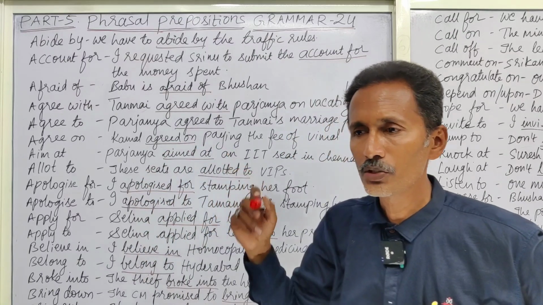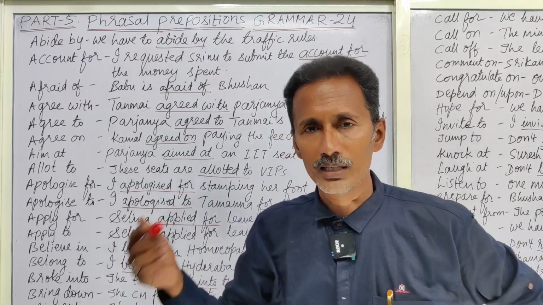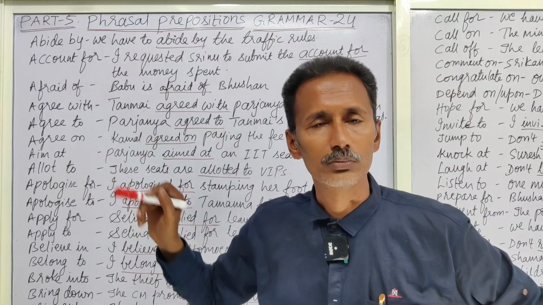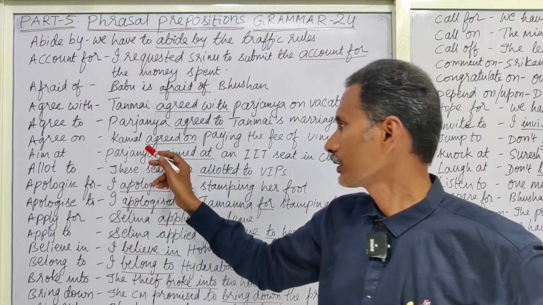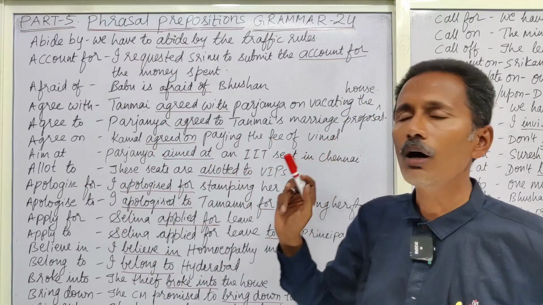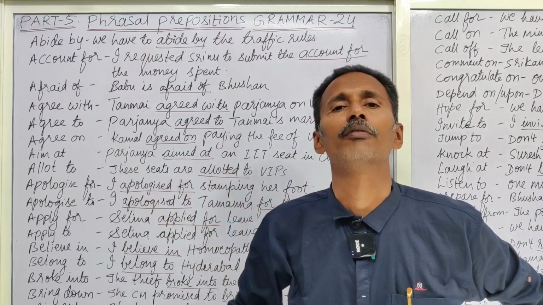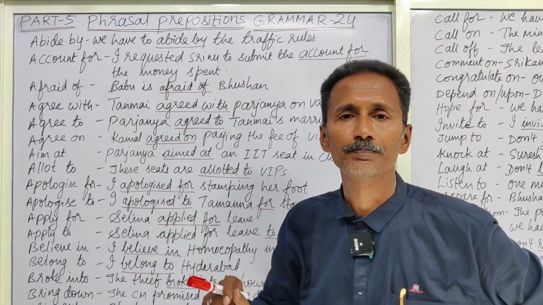When we want to suggest something that is almost like a suggestion or a proposal, then we have to use to. Next, agree on. Kamal agreed on paying the fee of Vimal. See this usage. Agreed on paying the fee. Here in this context, you have to use on only.